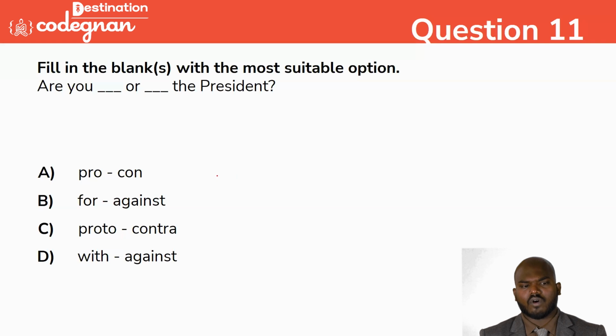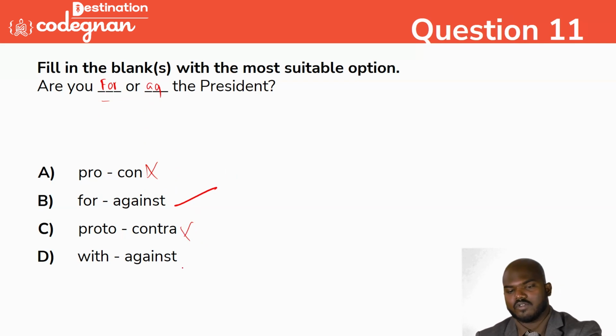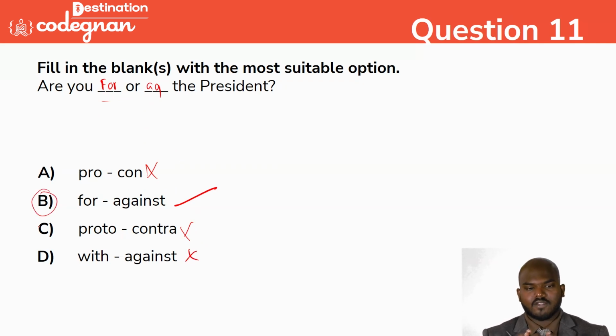Are you dash for dash or dash the president? So what is the answer you will mark here? The preposition you can use here is "for". Are you for or against the president? Pro and con is completely different. Pro and contra is completely different. So this one looks good, but this will not. Are you with or against the president? You need to say, are you for or against the president? So this is also wrong. So option B is the very correct answer. We can mark it here. So exactly, please mark it up. Option B is the very correct answer.